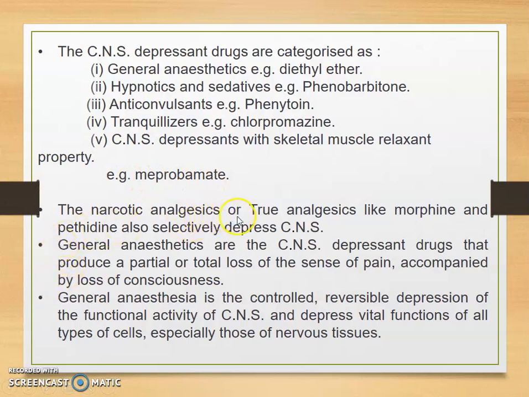The narcotic analgesics or true analgesics like morphine and pethidine also selectively depress the CNS. General anesthetics are CNS depressant drugs that produce a partial or total loss of sense of pain accompanied by loss of consciousness. General anesthesia is a controlled reversible depression of the functional activity of the CNS, and it depresses vital functions of all types of cells, especially those of nervous tissues.